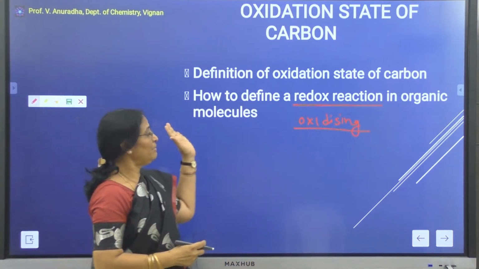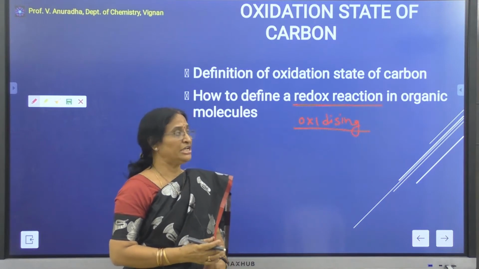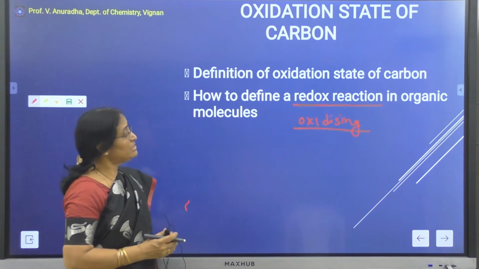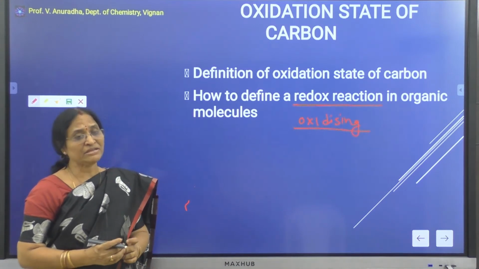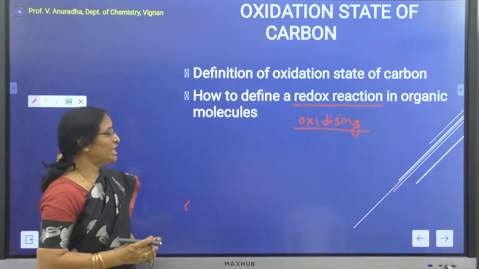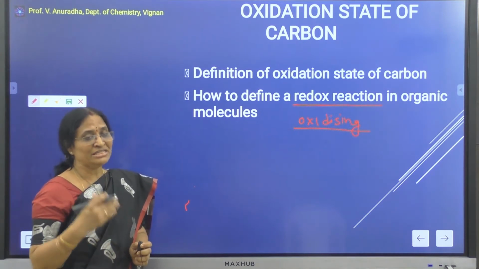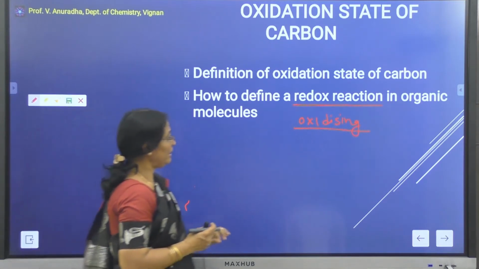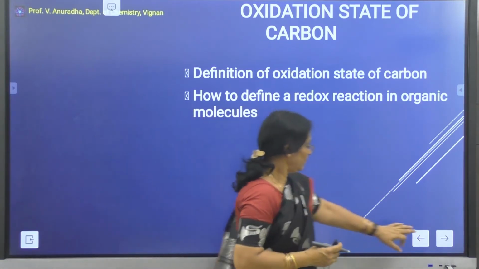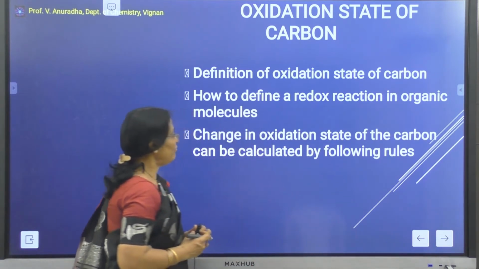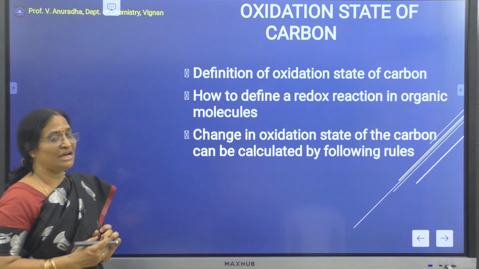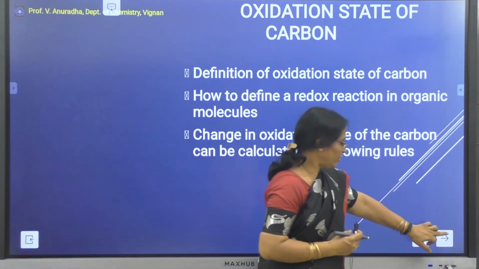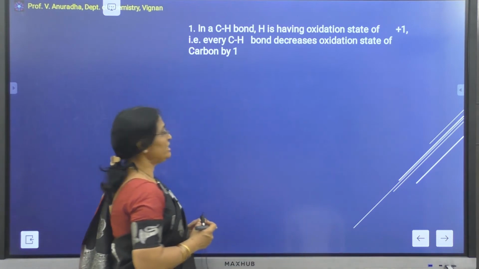So carbon molecules can undergo oxidation by using different oxidizing reagents. The oxidation state of a carbon means the formal charge of a carbon, which can be found by doing some calculations. As I said, the change in the oxidation state of the carbon is nothing but the formal charge, which can be calculated by following some rules. What is the first rule?